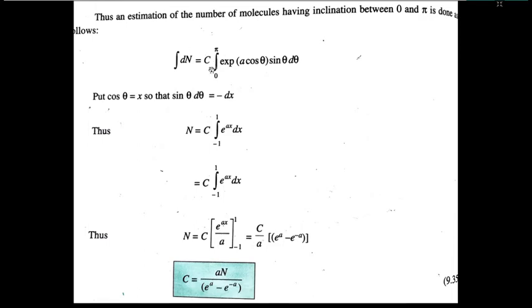Okay, when you integrate this one, you take some constant cos theta is equal to x, then sin theta d theta is equal to minus dx. The equation will reduce to such small variations, and you can execute them, and you are having the value of the c on the basis of a n upon e to the power a minus e to the power minus a, right?